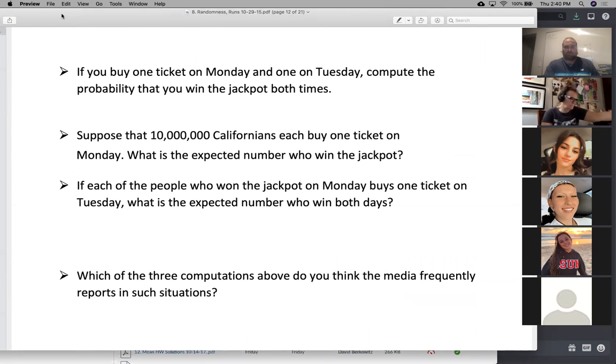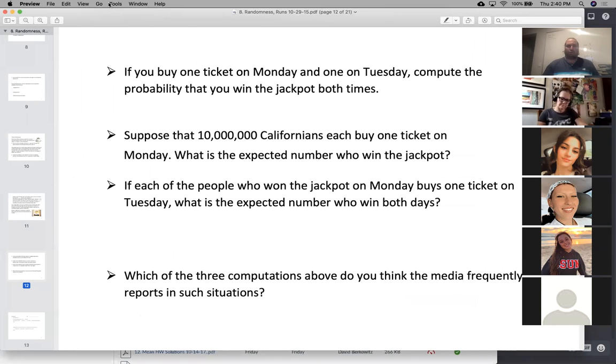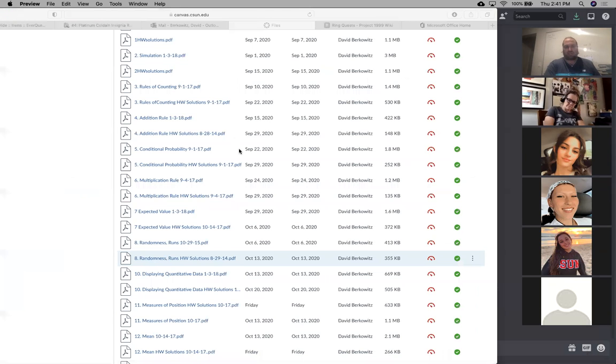Again, quick review. So what's chapter 8 about? It's about randomness, the fact that you should expect runs to occur even though they don't seem random, that the human conception of randomness is not necessarily what's really true. The law of small numbers does not exist. The law of averages does not exist, but the law of large numbers is a wonderful thing. Okay, so that takes us through chapter 8.